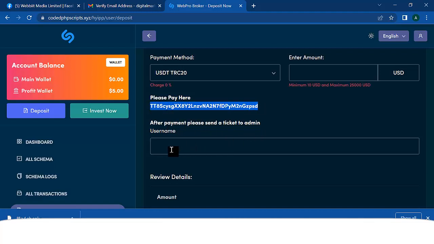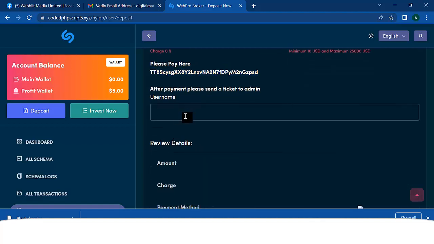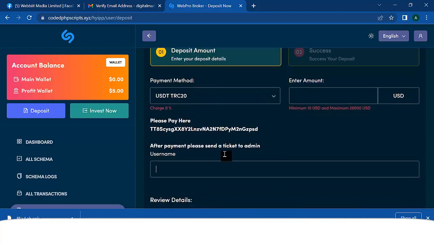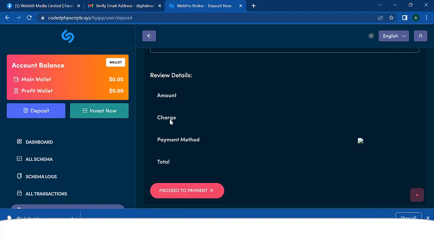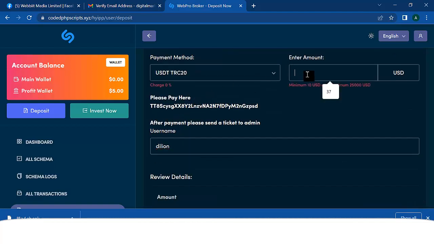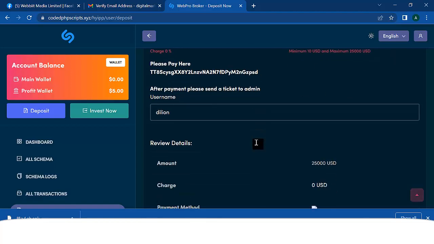After payment, send a ticket to admin, or enter your username, right? You can set all of this from the admin end, so don't worry about that. So let me just say my username is Julian. And how much am I depositing? Let's say I'm depositing $25,000, or let me say I'm depositing $30,000. I can go ahead and deposit. Okay, let me deposit $25,000.